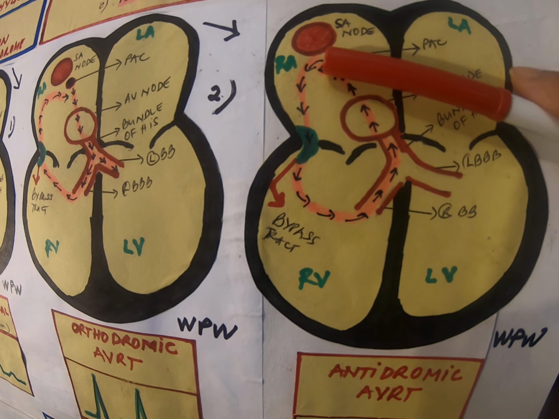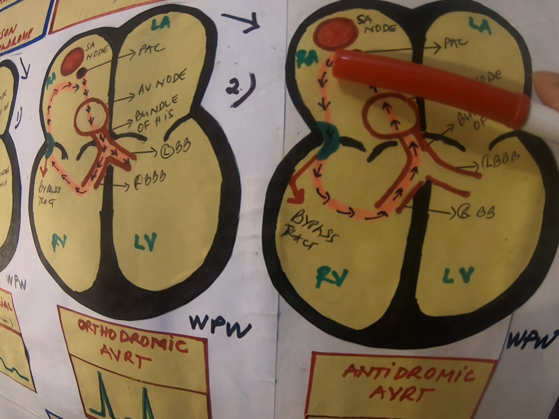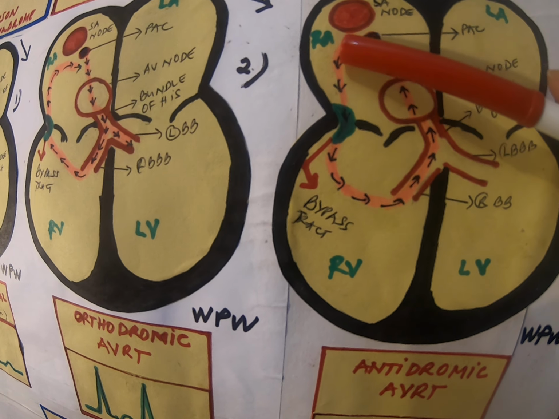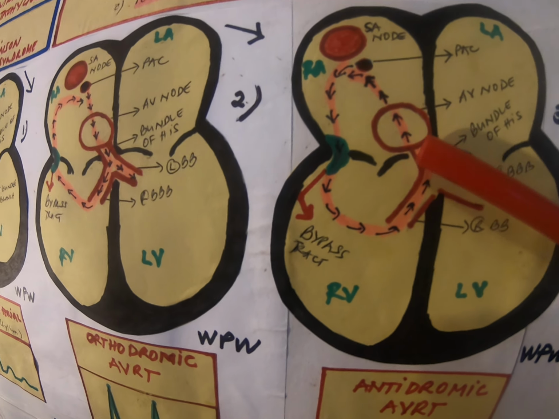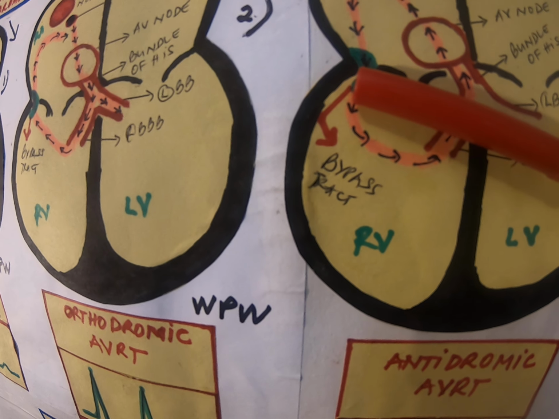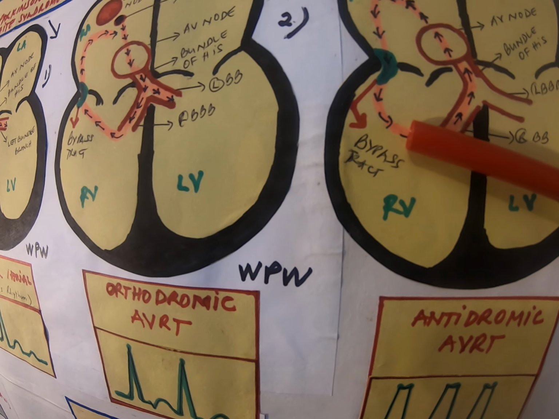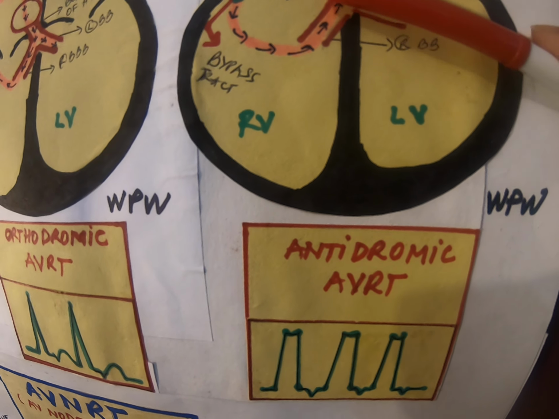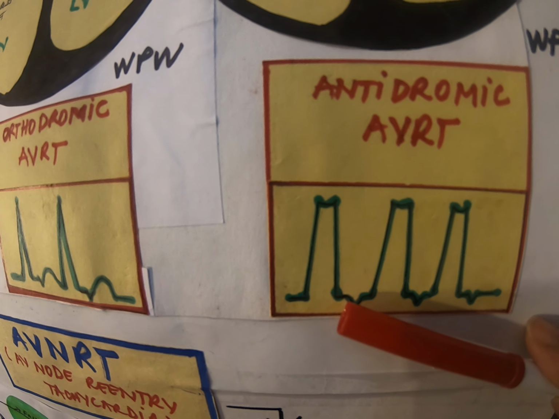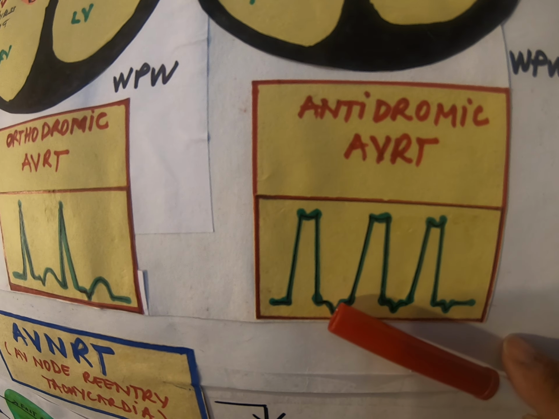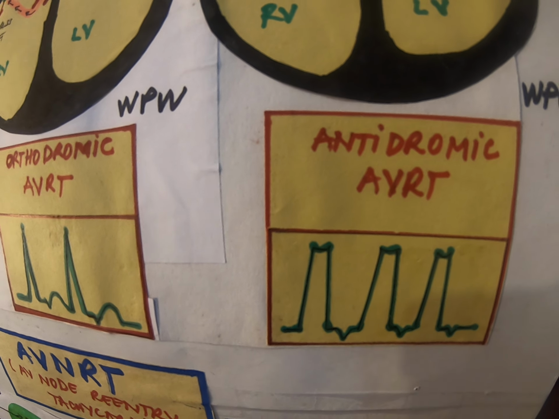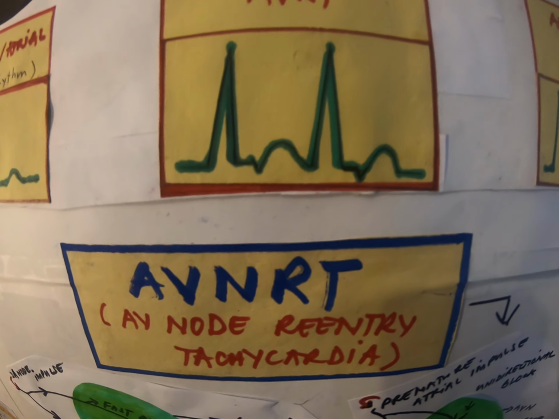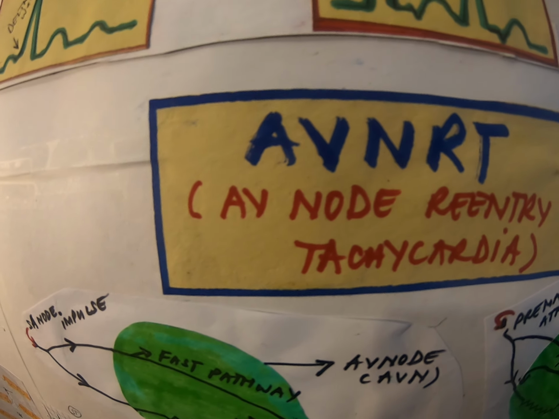So they go the other way around. They go past first, not from the AV node, they go past the bypass tract of the bundle of Kent, of Wolff-Parkinson-White. They go down, they stimulate the ventricles, and here we have a wide QRS, and then the impulses will go upward and stimulate the atria, which is why we have an inverted P wave. If the rate of this rhythm is fast, we don't see the P wave, and the doctor will think this is VTAC. The AVNRT is regarding the AV